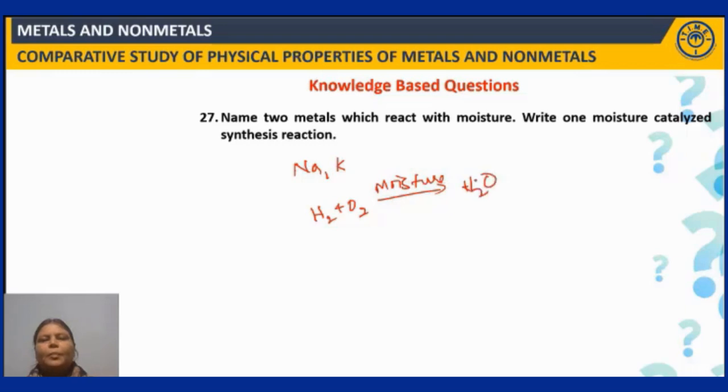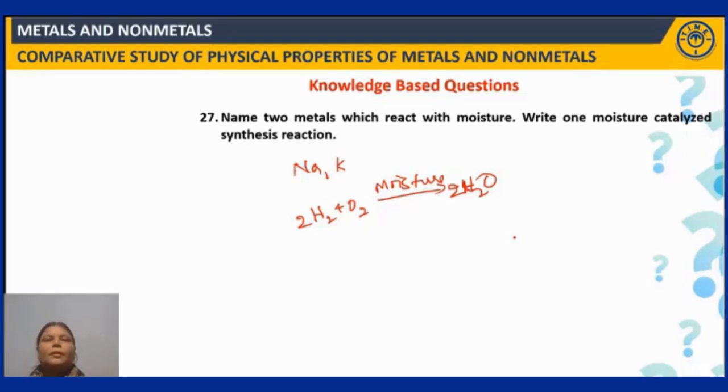Here moisture acts as a catalyst, so 2H2 + O2 gives 2H2O. This is a synthesis reaction, as two elements combine to form one product. This is all about your knowledge based questions. Hope it's clear to you.